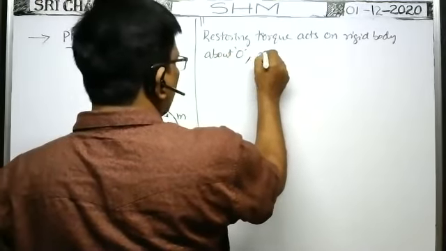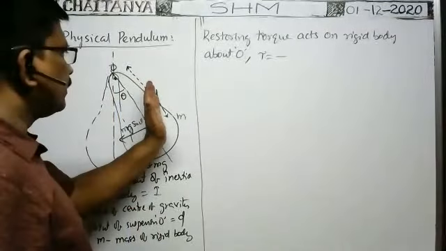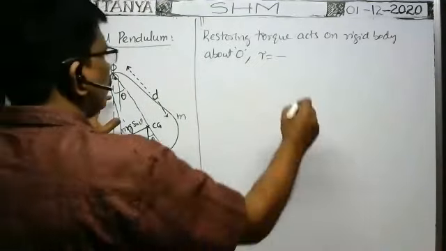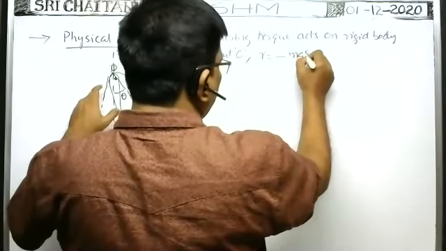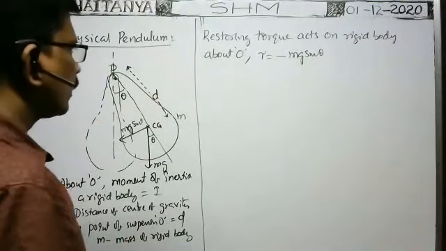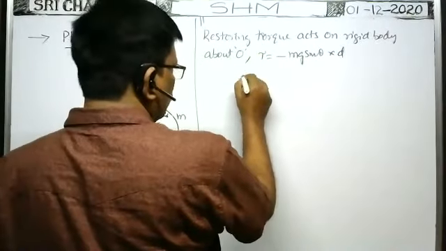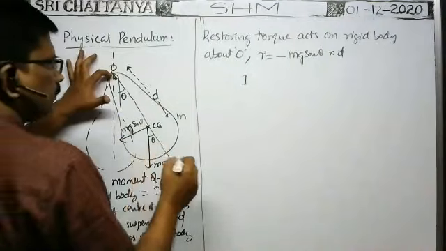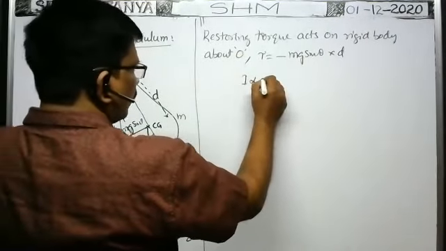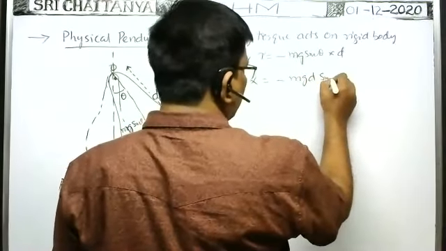About O, tau is equal to, as it is a restoring torque, you put a minus sign. Because if the angular displacement is in this direction, the torque is in the opposite direction. That's why you put a minus sign. Minus, okay, weight component mg sin theta into the perpendicular distance of this weight from this point, which is d, no? That's why into d. But tau is equal to I alpha, no? About this point O, tau is equal to I into angular acceleration alpha. That is equal to minus mg d into sin theta.